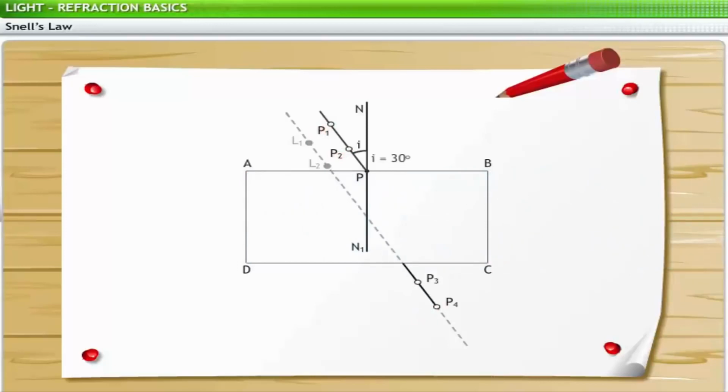We join P3 and P4 to meet CD at R. After joining PR, we measure the angle of incidence P1PN and the angle of refraction N1PR. Finally, by finding their sine values and applying them in the formula, we find mu is equal to sine i divided by sine r. If the experiment is repeated using different values of angles of incidence, the refractive index remains the same. Thus, this experiment verifies Snell's law.